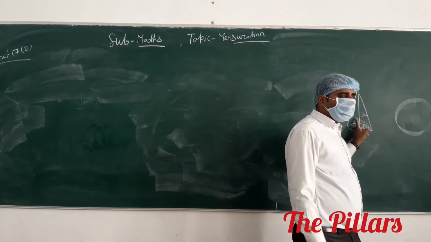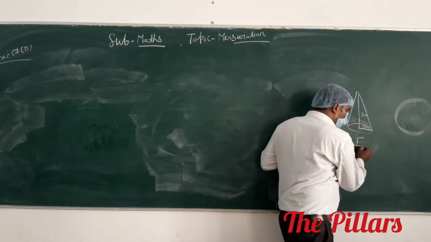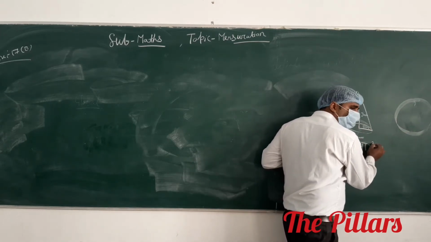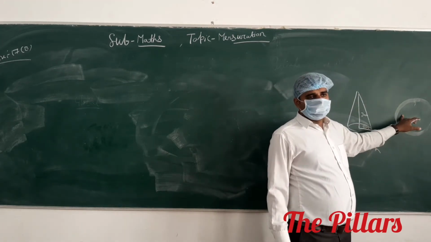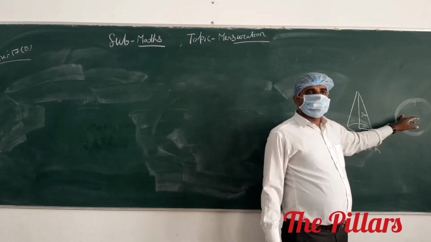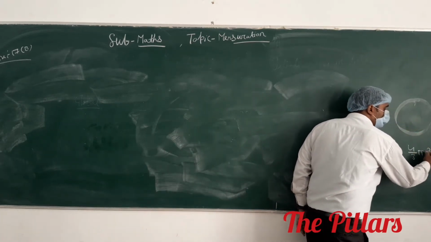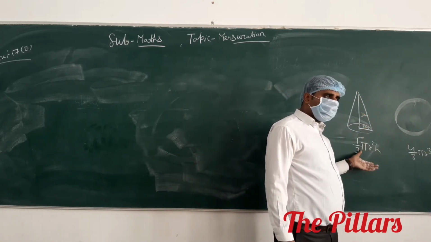So the volume of cone equals the volume of sphere. Volume of cone is 1 by 3 pi r square h. Volume of sphere is 4 by 3 pi r cube. R and h are given, so we calculate 1 by 3 pi r square h.